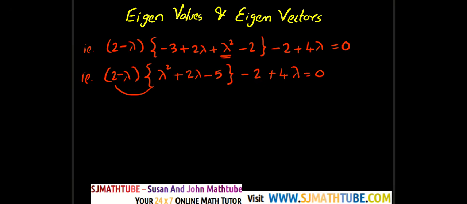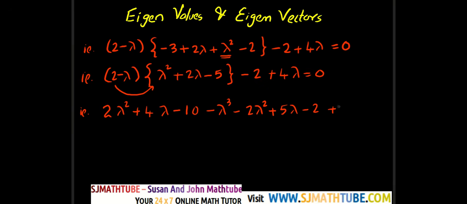Now again I have to multiply by 2, so that is 2 lambda square plus 4 lambda minus 10 minus lambda cube minus 2 lambda square plus 5 lambda minus 2 plus 4 lambda. This has been waiting for a long time. Okay, so that is minus lambda cube, and then these two will get cancelled. So I'm going to write plus 0 lambda square.